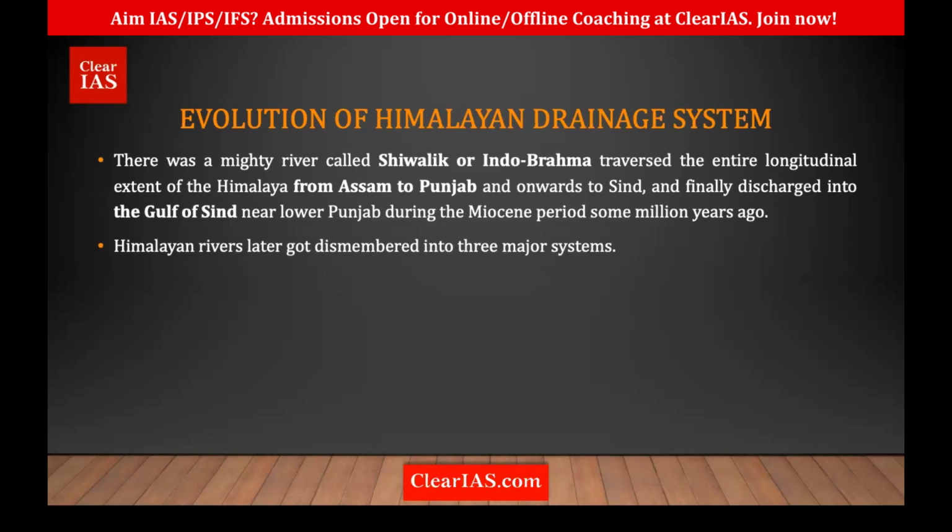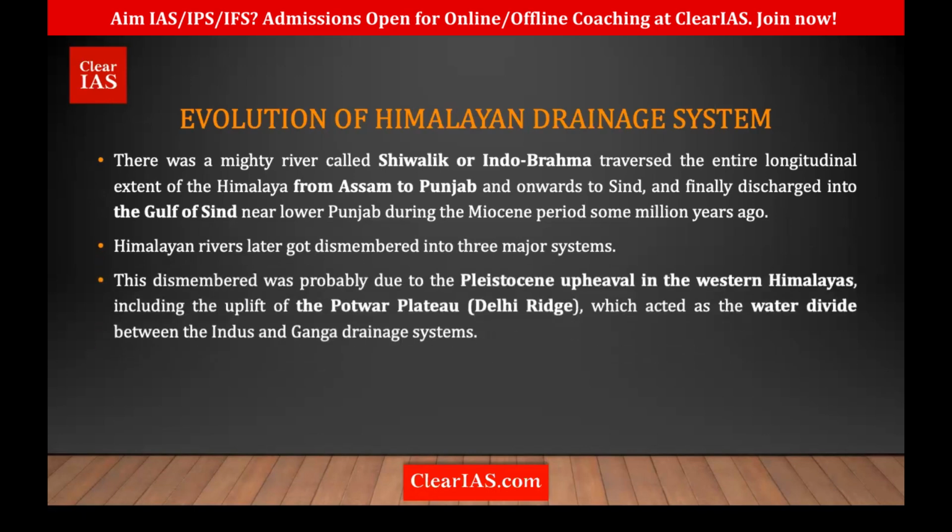On the other side, due to the upheaval of the Himalayas, this system got divided into three. From the Delhi Ridge, it divided the Indus Basin and the Gangetic Basin. And on the other side, the upheaval of the Himalayas divided both the Ganges and the Brahmaputra. Due to these, the three river systems of the Himalayas were born: the Indus, the Ganges, and the Brahmaputra.